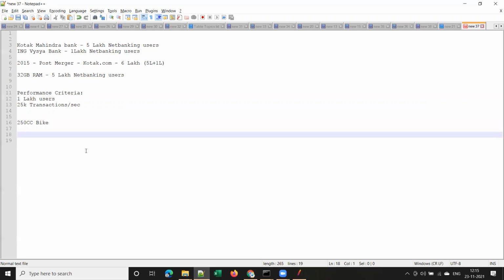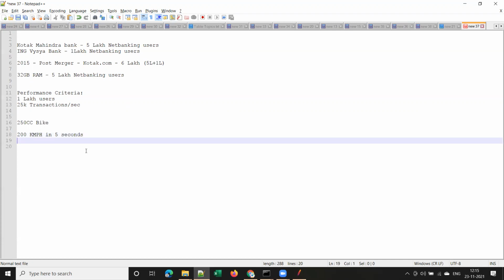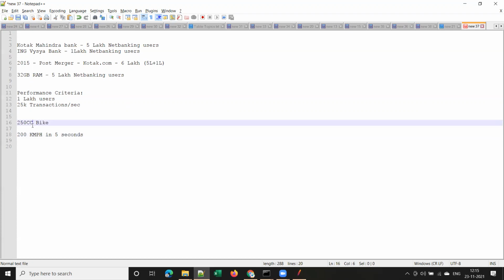The vehicle should reach 200 kilometers per hour in 5 seconds, something like this. They will have some criteria like this, yes or no? Yes, sir. So this is the performance criteria for that vehicle, right?